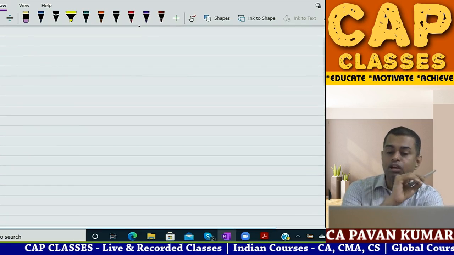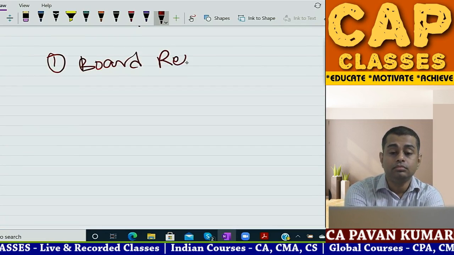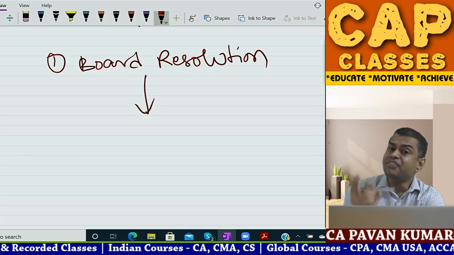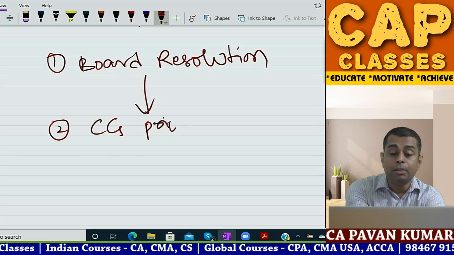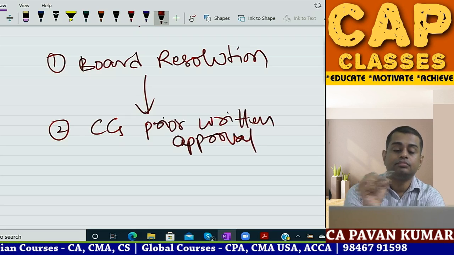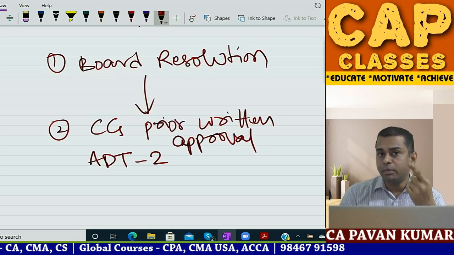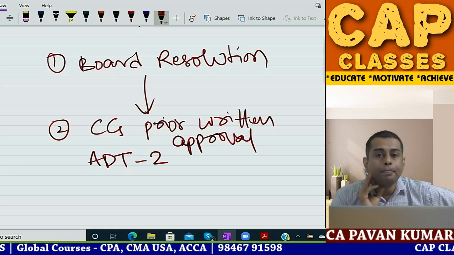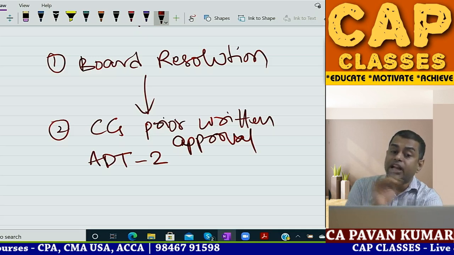So for this removal of auditor, first there should be a board resolution. Then if it is before the expiry of term, second step is central government prior written approval. There is something called ADT2. ADT1, appointment of auditor. ADT2, removal of auditor. ADT3, resignation of auditor. Okay. So, central government prior written approval is to be obtained by the company.